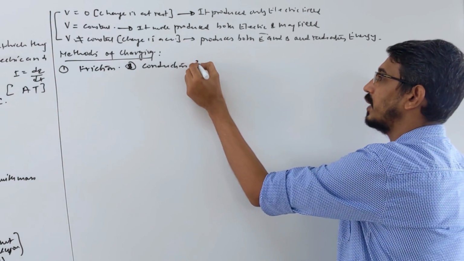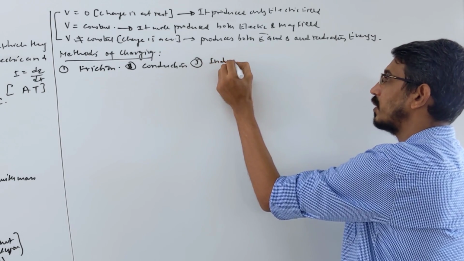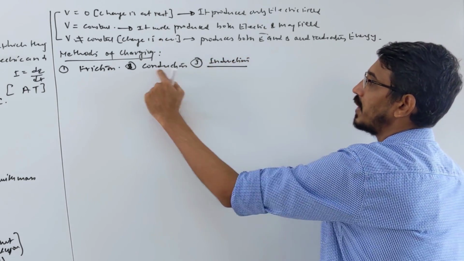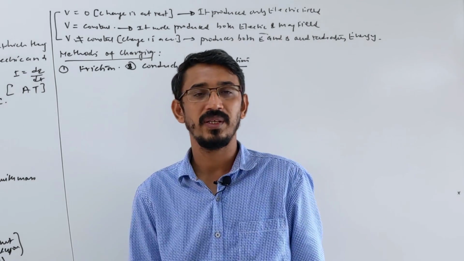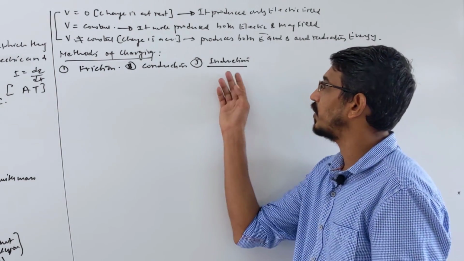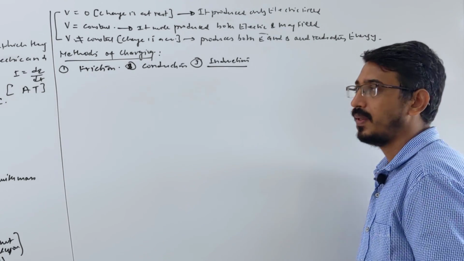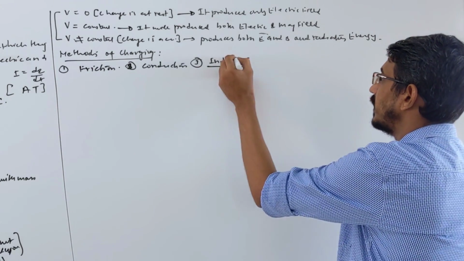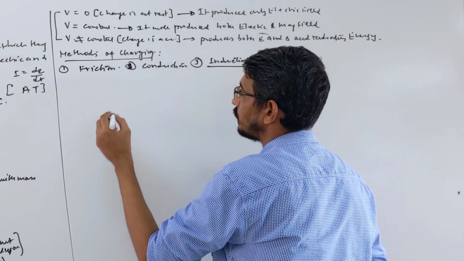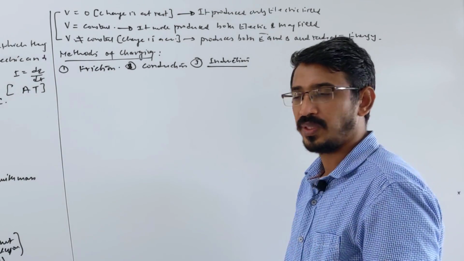This thing is a little important, that's called induction. In friction and conduction methods, bodies are in contact. Here we can produce charge without contact. That's called induction, correct? You have done it in school also. I am teaching a little bit about this. Suppose you want to induce some charge on a body, what do you do?